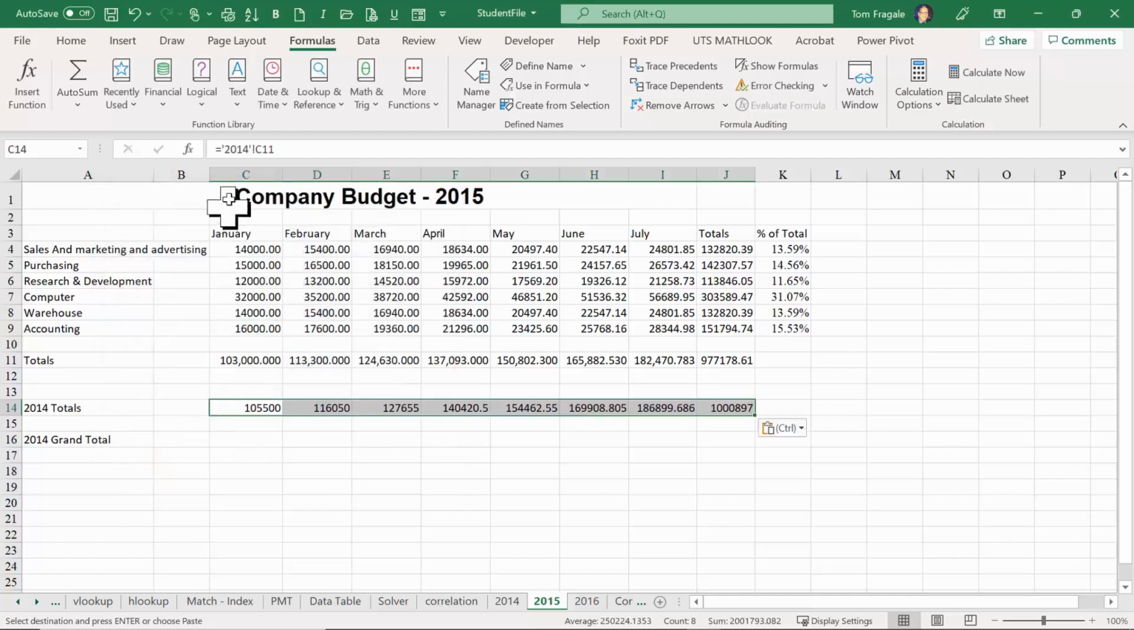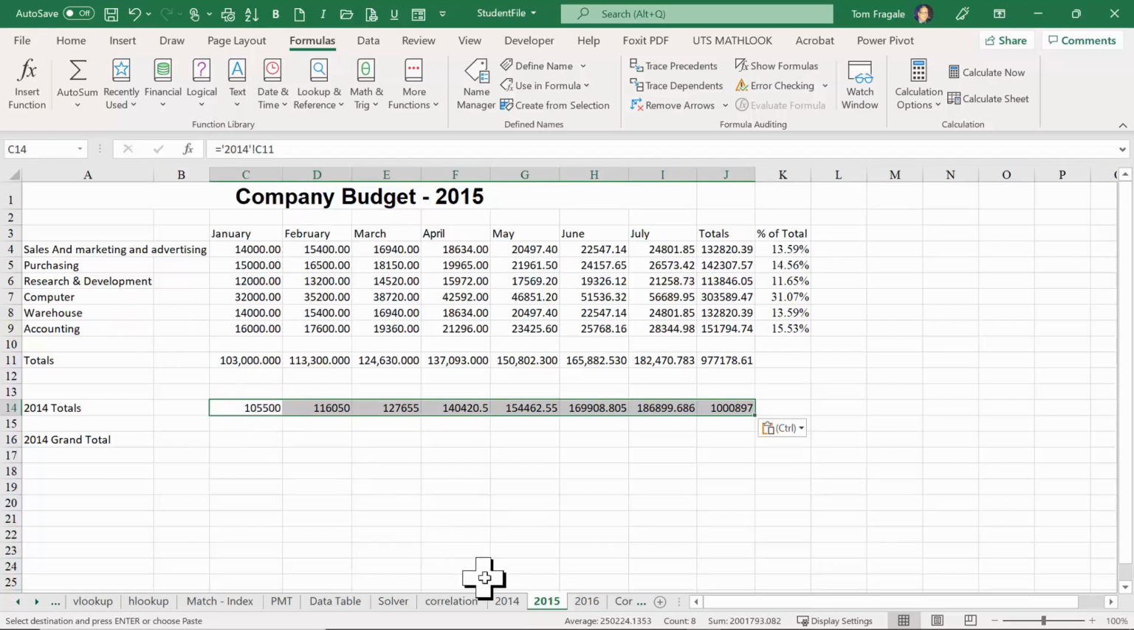So notice the formula is pointing back to sheet 2014, in this case cell C11. Whenever you see the exclamation point in the formula, it means you're referencing a different sheet. So we're referencing the 2014 sheet, cell C11. So if that other sheet changes, then this should change. Let's see if that's the case.